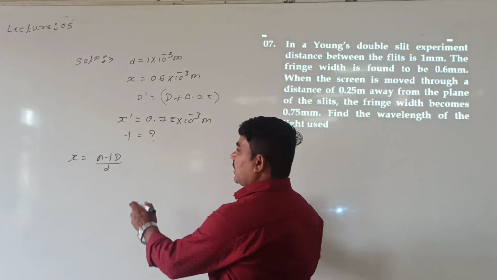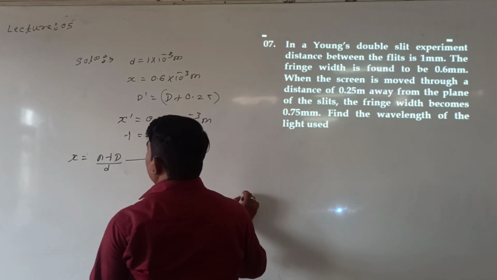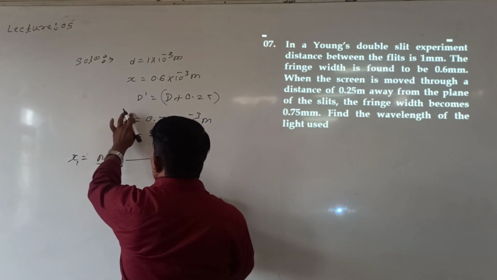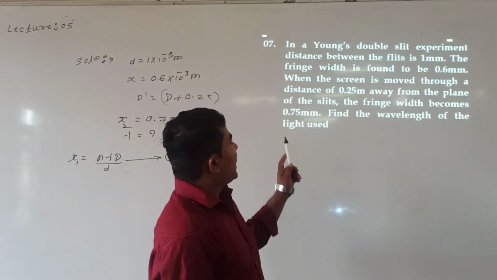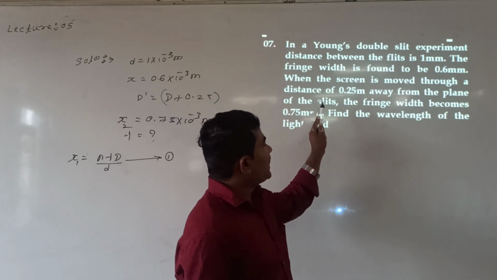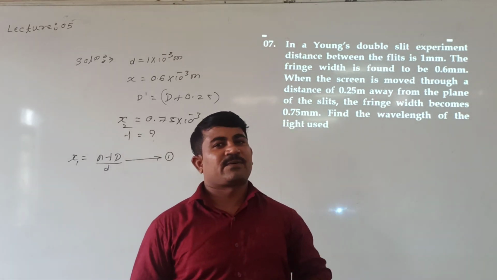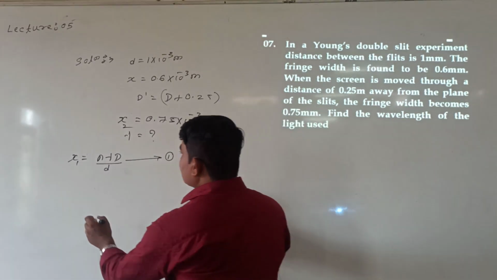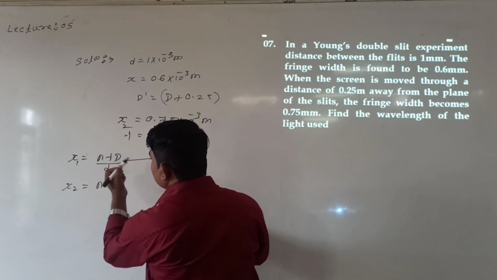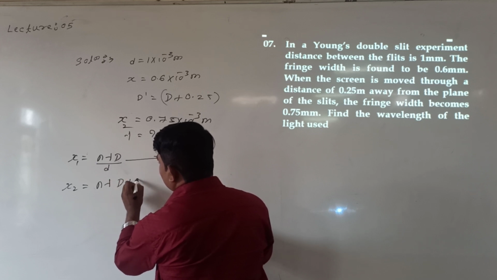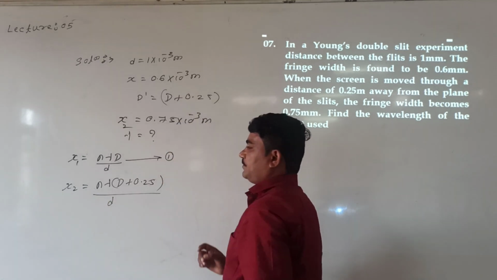I can take this as equation number 1, with this value as x1. Then, if the screen is moved through a distance of 0.25 away from the plane of the slit, the fringe width becomes 0.75 mm. When the distance is moving, I can take it as x2. x2 is equal to n lambda, the distance is D plus 0.25, whole divided by small d.